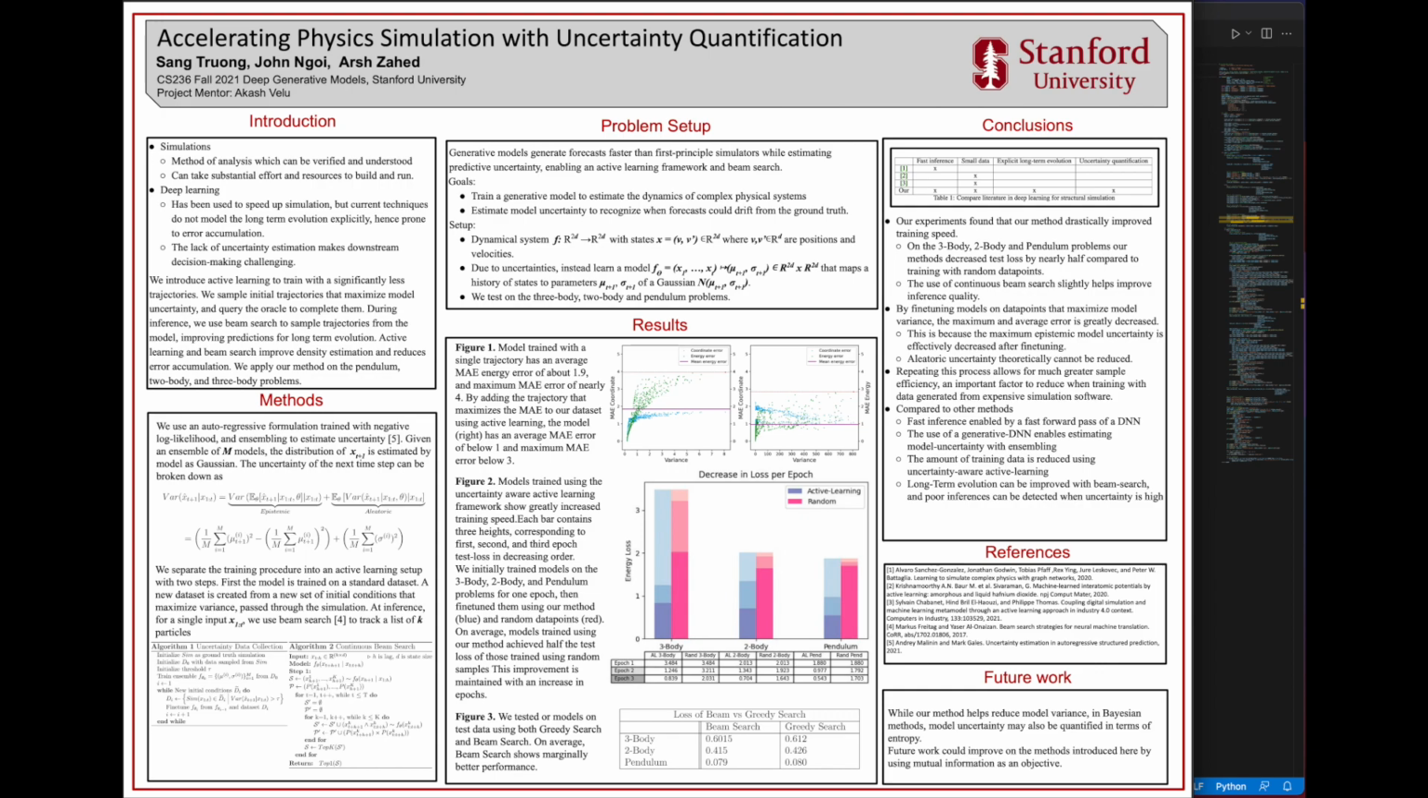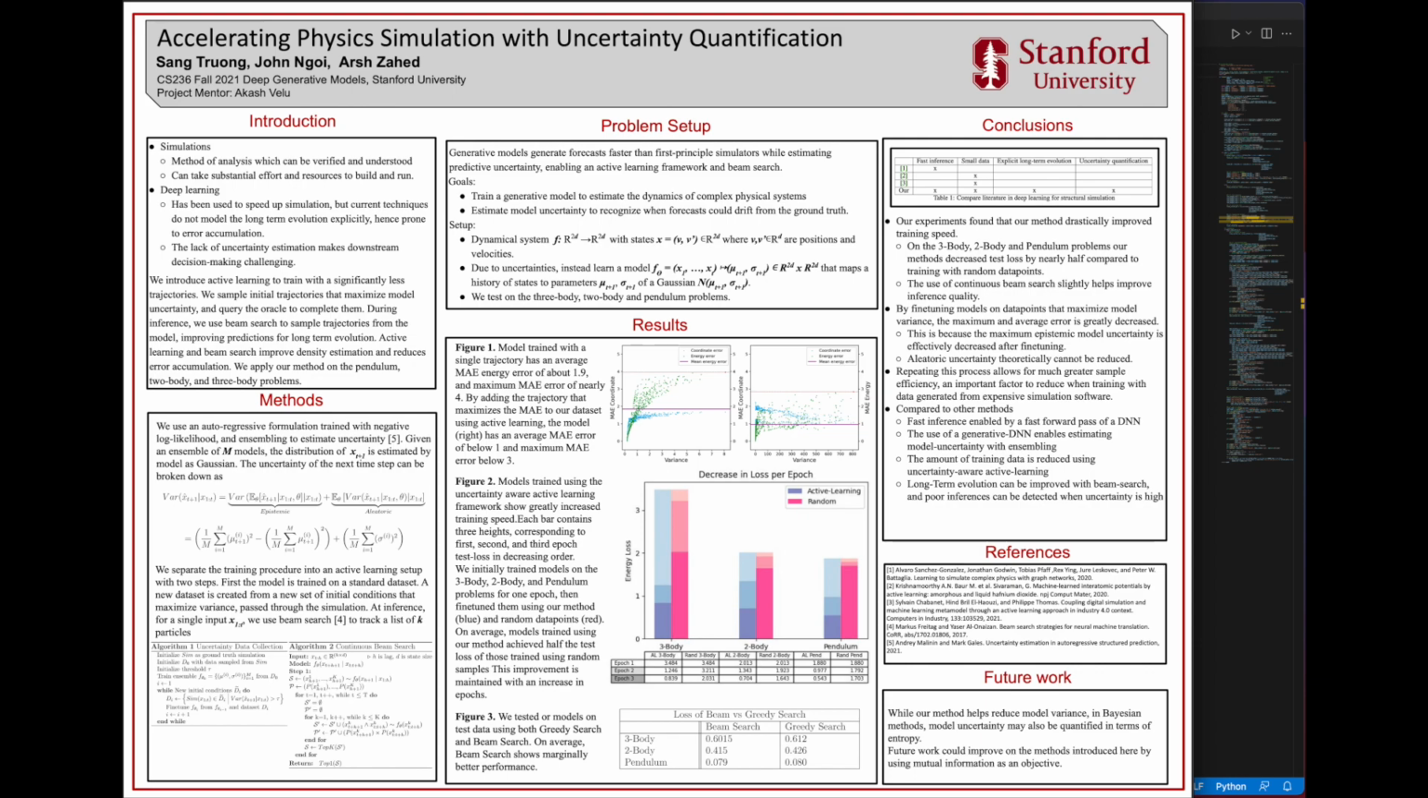Here's our first setup. We set a dynamic system F that's mapped to 2D reals. We state X, where V and V prime are positions and velocities respectively. Due to uncertainties, we instead learn a model f_theta that maps a history of states to a normal distribution. Then we test on the three-body, two-body, and pendulum problems. And here are our results.